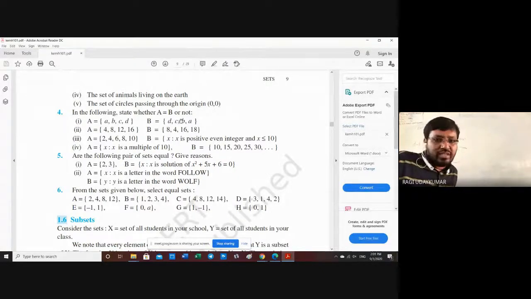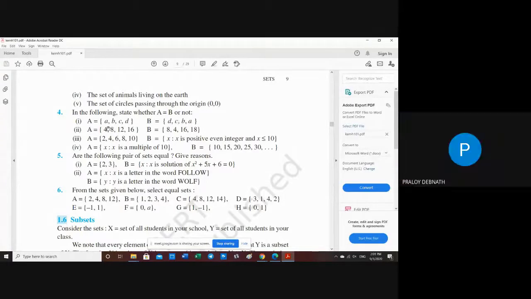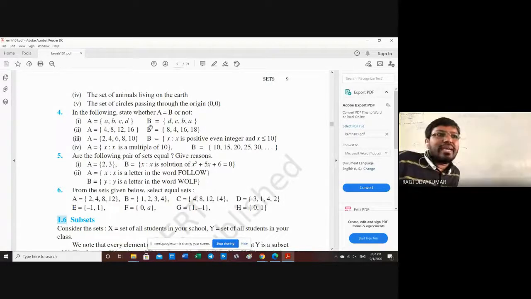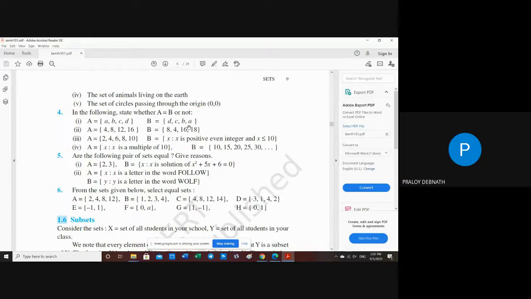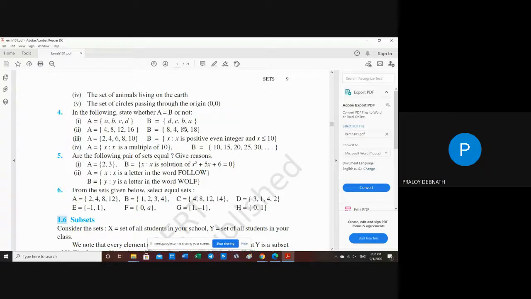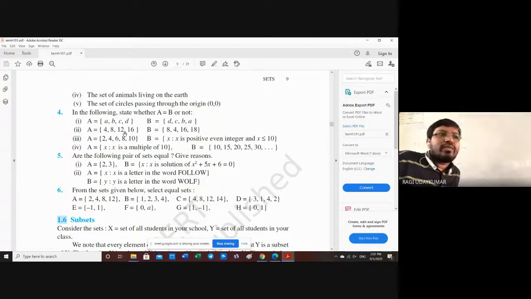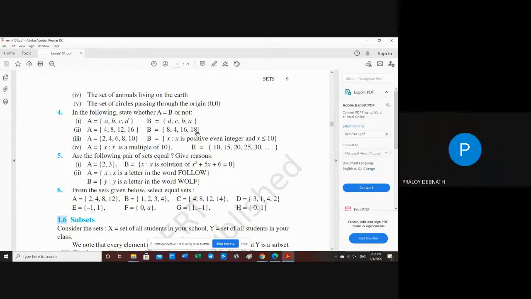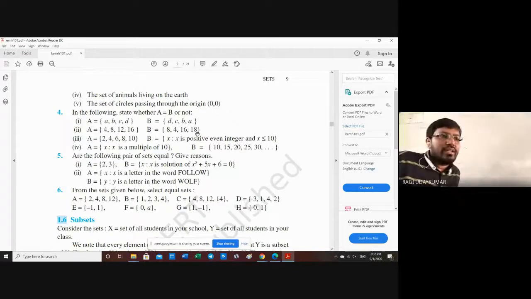A contains A, B, C, D; B contains D, C, B, A. So they are equivalent sets, equal. Second one: 4, 8, 12, 16 and 8, 4, 16, 18. The same elements are not present in the sets, so not equal. If they are not equal, you can write the equal symbol and cancel it.